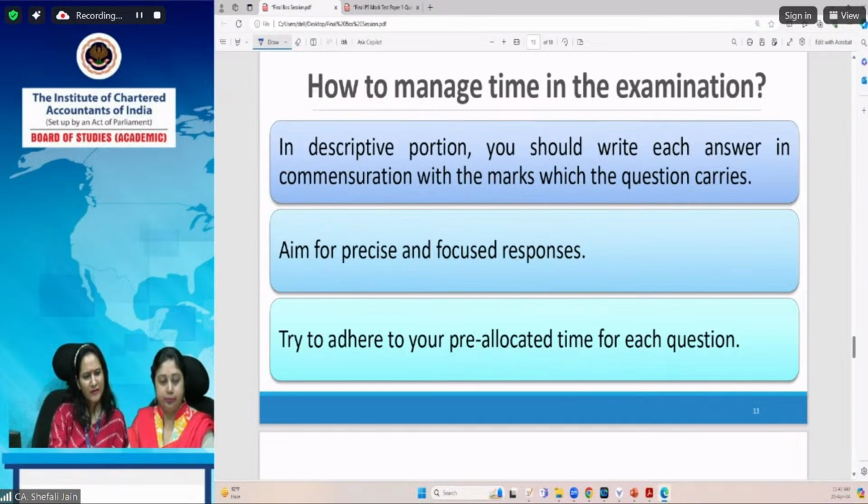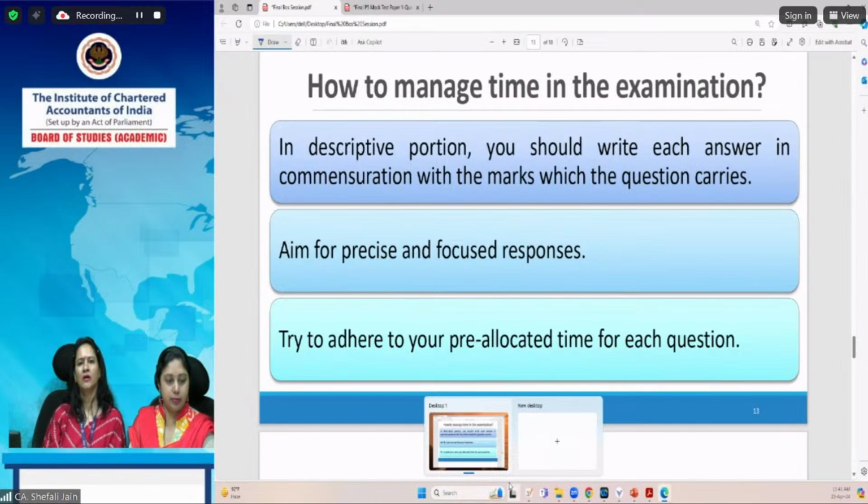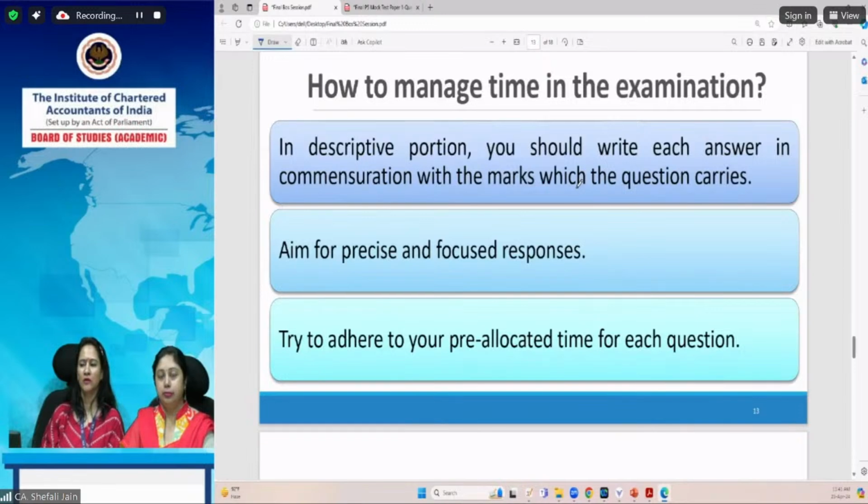One more thing I would like to tell you is that since it is a law paper, taxation, indirect tax laws, one student has asked that he has gone through the practical training and didn't get much time. Don't worry, because there is always scope for multiple assumptions, and law is subject to different interpretations also. If you don't know exactly what the provisions of law say on a concept, then whatever knowledge you have, you can always write the assumptions, give working notes, state the assumptions on the basis of which you have taken a particular view, and write your answer in your own words.